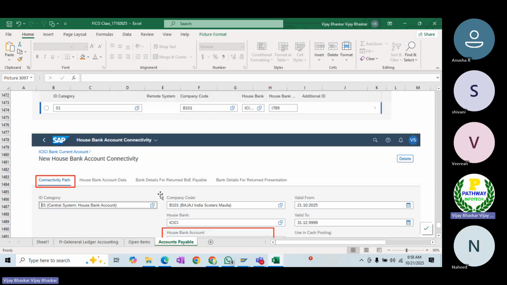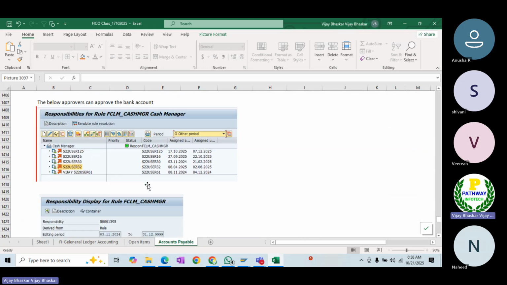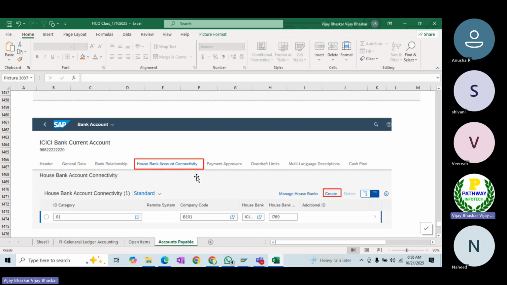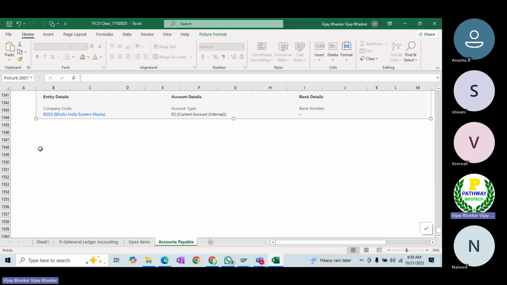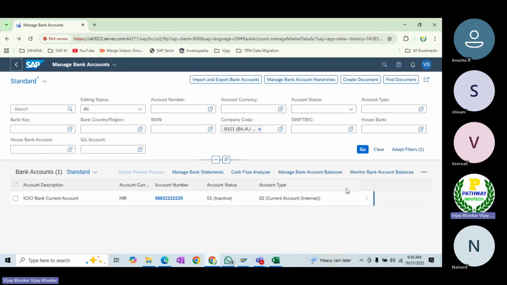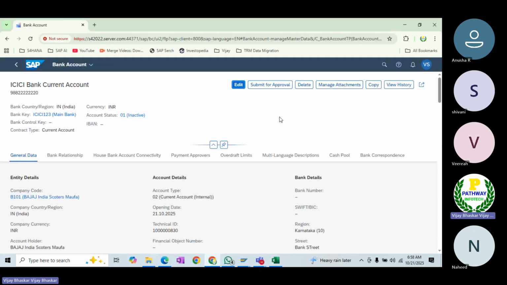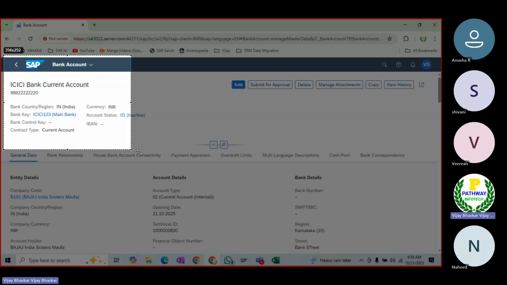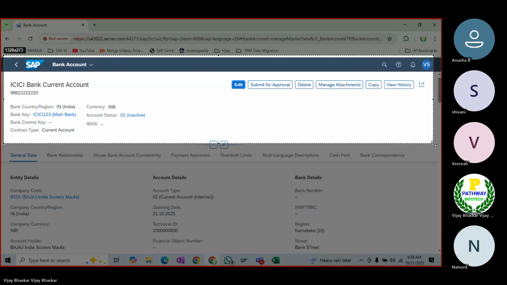As I mentioned, these are the authorized persons, either of the 125, 16, 30, 32. These four users are authorized to approve the bank account. Now let's confirm how to approve the bank account. Still it is in a workflow state. Now what I am trying to do here, let me send for approval. Let me submit for an approval, because without submitting, the person cannot know about it.